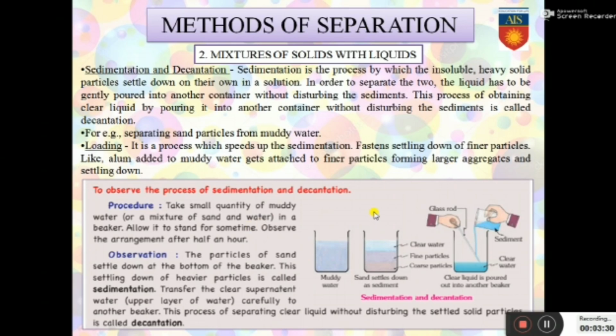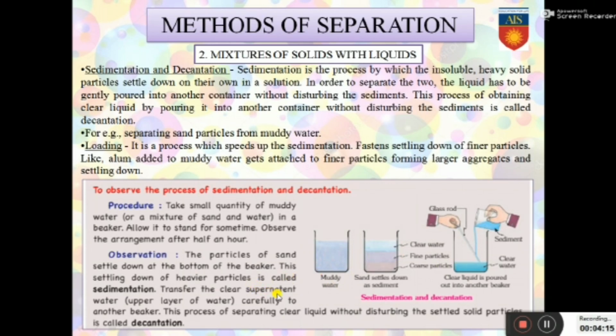An activity can be done to observe the process of sedimentation and decantation. Let's see what the activity is. A small quantity of muddy water or a mixture of sand and water is taken in a beaker and it is allowed to stand for some time. And then the arrangement is seen after half an hour. So here is a mixture of muddy water and sand and it is being allowed to stand for some time. What are we observing after half an hour? The particles of sand settle down at the bottom of the beaker. This is called sedimentation. The sand here is the sediment and the water is the supernatant.